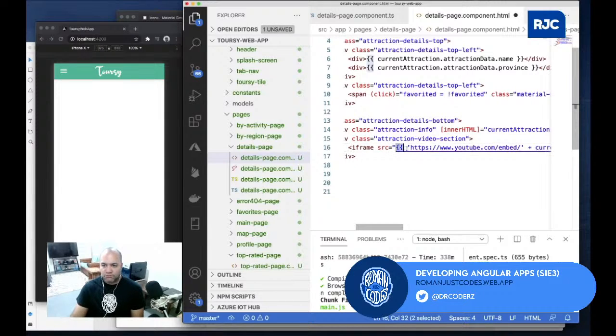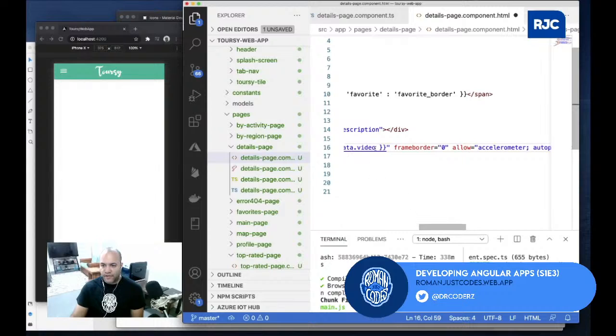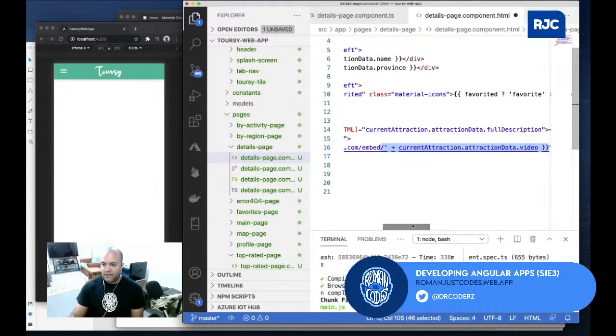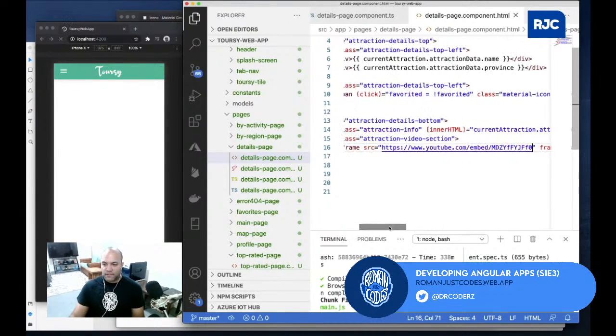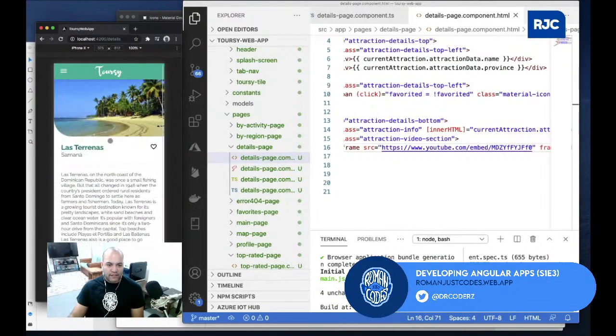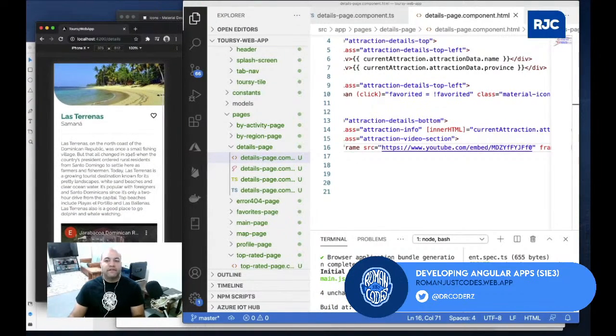For now, I'll just hard code it, and then it will do that. I should be able to interpolate the ID in there, and then I'll do embed slash the ID. You see, it works right away. I just need to debug this further, and then when I click, I should see my video. Perfect. We'll debug this further together.